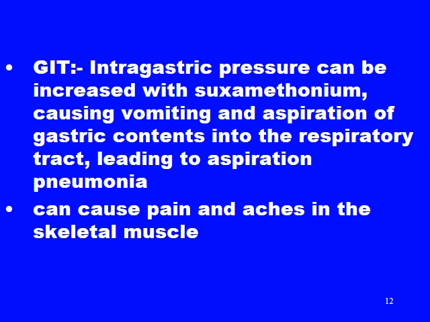What are the adverse effects on the GIT, your gastrointestinal system? Intragastric pressure can be increased with succinylcholine, causing vomiting and aspiration of the gastric content into the respiratory tract, leading to aspiration pneumonia. So whenever you are using a neuromuscular blocker along with an anesthetic, use a nice and strong antiemetic as well to avoid vomiting. It can also cause pain and aches in the skeletal muscle.